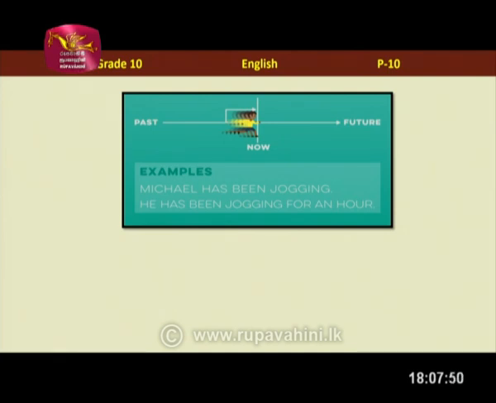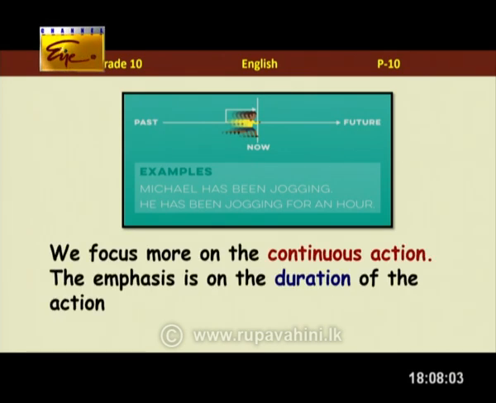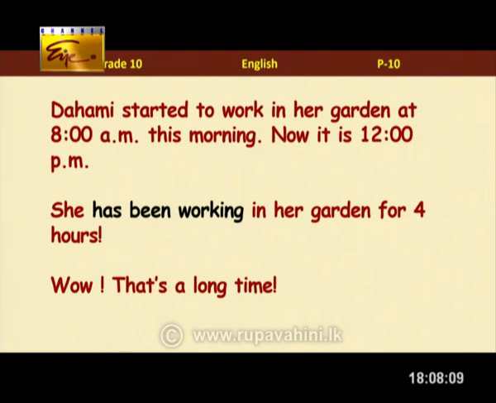First, we'll talk about the first use, actions we started in the past but still happening. So as you can see, Michael has been jogging. He started jogging in the past, but still he is jogging. I'm pretty sure he will be jogging in the future too. So he has been jogging for an hour. So we focus more on the continuous action. The emphasis is on the duration of the action.